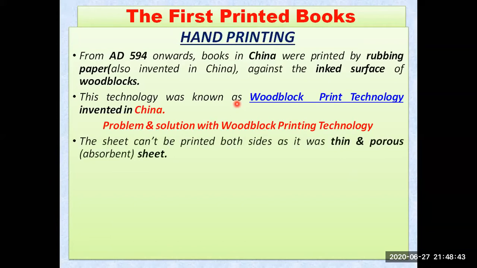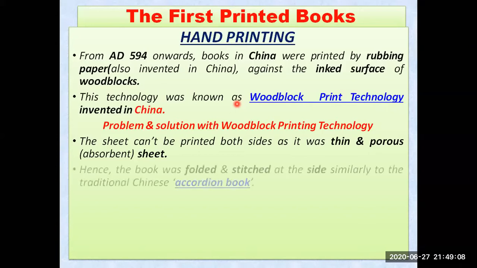The sheet can't be printed on both sides. The sheets were very thin, and even porous, meaning the ink would go through to the other side. That is known as porous. So the rubbing paper was quite thin as well as porous, and it was absorbing the ink. So it could not be printed from both sides. That was one of the problems.